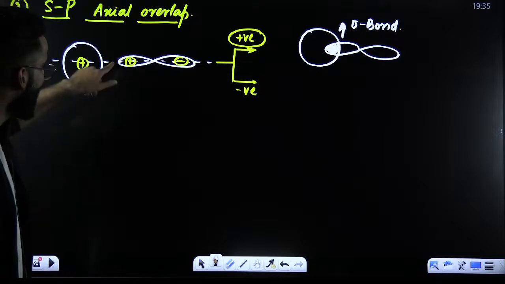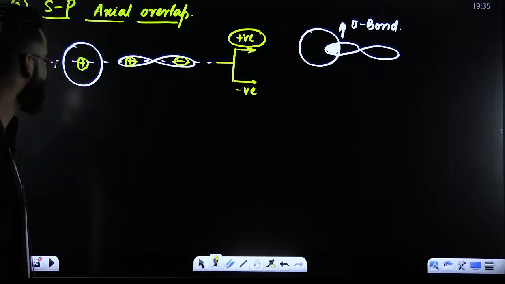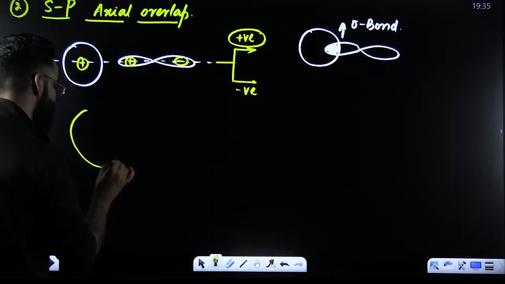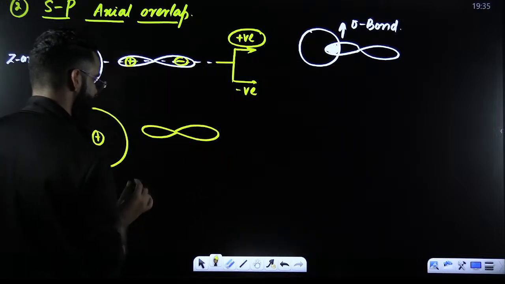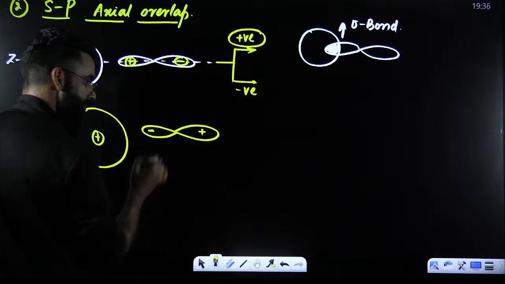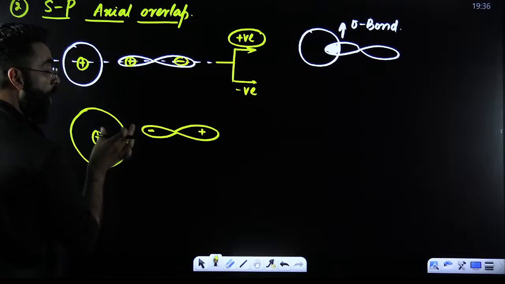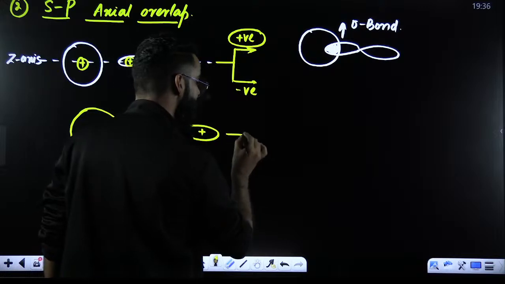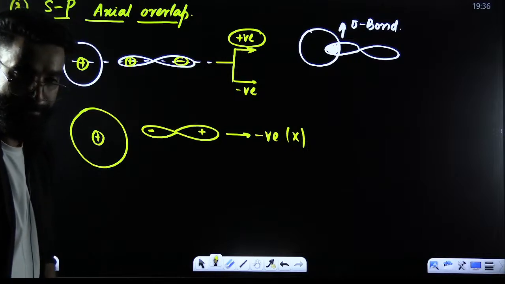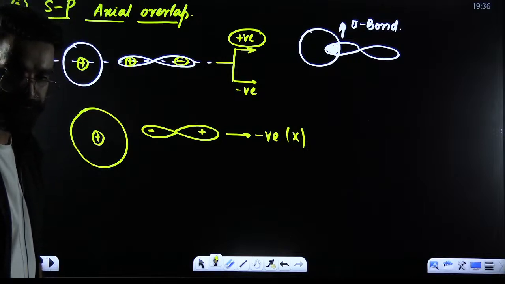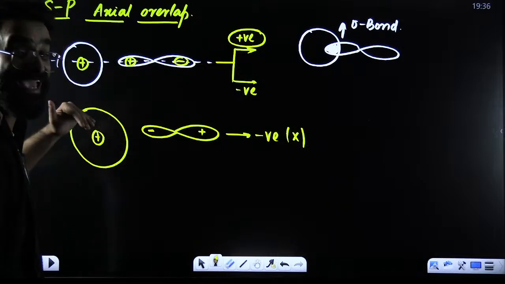Now, my dear students, if I have to show the negative overlap over here, what will I be doing? Let's call this the S orbital of one atom. Give it a positive sign. Now, this is the P orbital of one more bonding atom. Give this the negative sign, but give this the positive sign. Do we have same sign on same side? No, we have got opposite sign, same side. So it is going to be negative overlap, and negative overlap does not lead to the formation of any sort of bond. Okay? Simple. Right, people? This was your SP axial overlap.